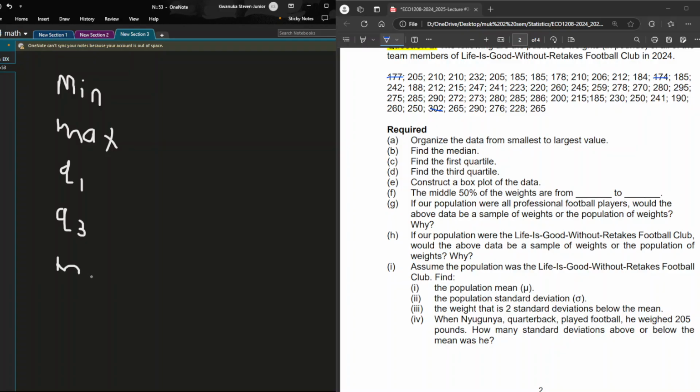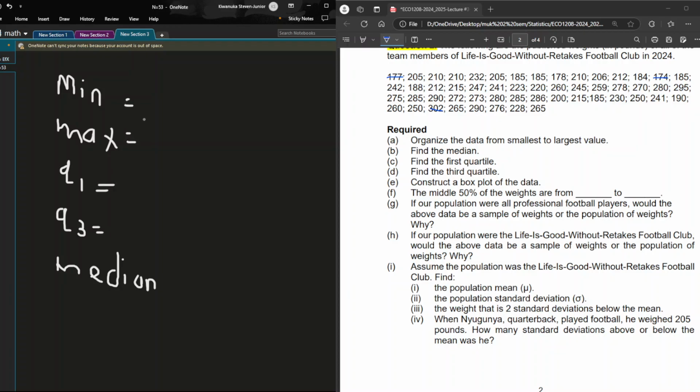In a situation like here, where they don't ask for the mean, you omit it. Here now we are well to go.